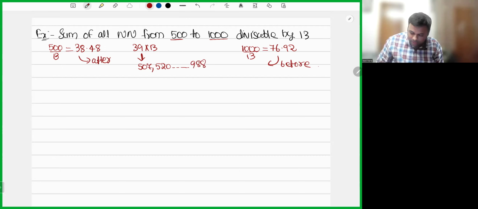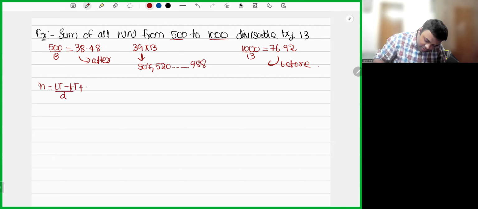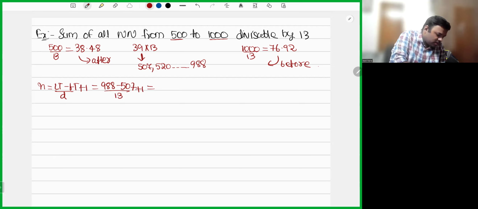How will you calculate n? n is equal to last term minus first term divided by common difference, plus 1. That is 988 minus 507 divided by 13, plus 1. So n is equal to 38. So total 38 terms are there.